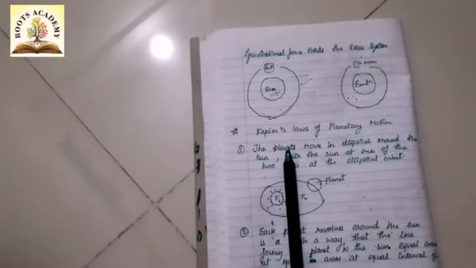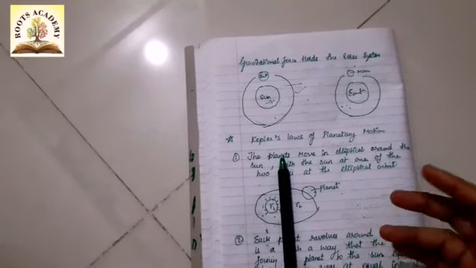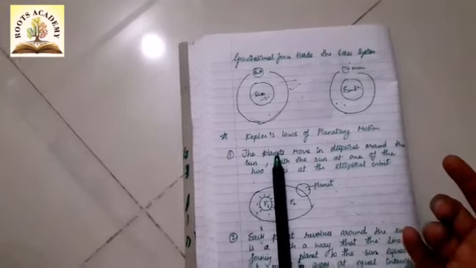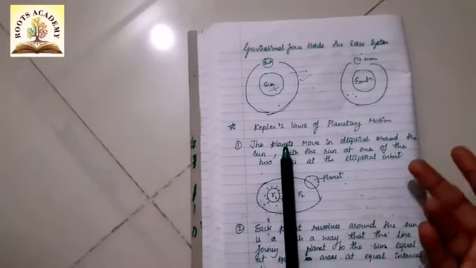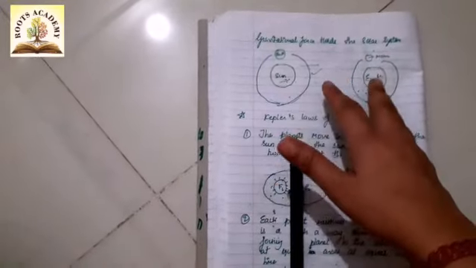Now this gravitational force concept has made us able to explain the motion of the planets, and why there are tides in the sea. Based on this concept, we can understand all those phenomena.